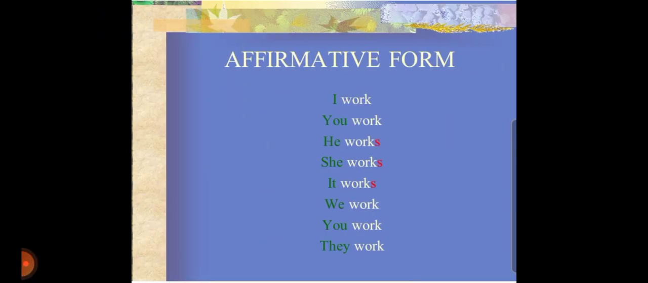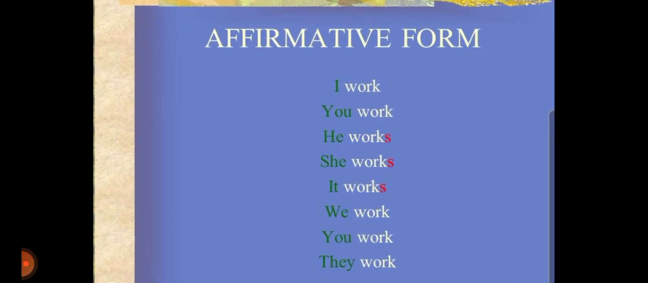Now how to use these forms? So what are the forms? I work, you work, he works, she works, it works, we work, you work, they work. So what do you observe here? We notice that in the simple present tense we use the root form of the verb. Root form, what is the root form? Root form is work. But in some cases we add s or es, where we use s and where we